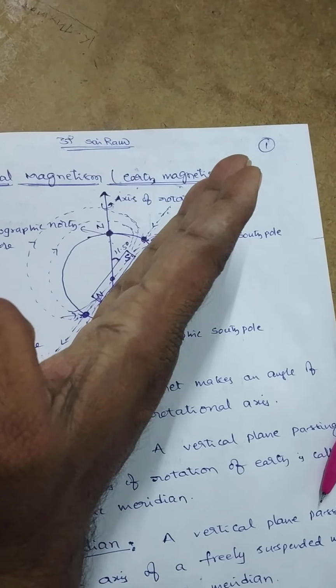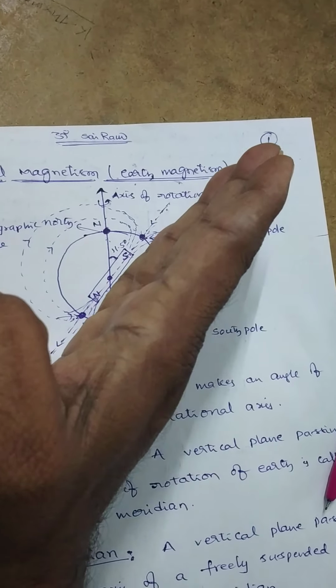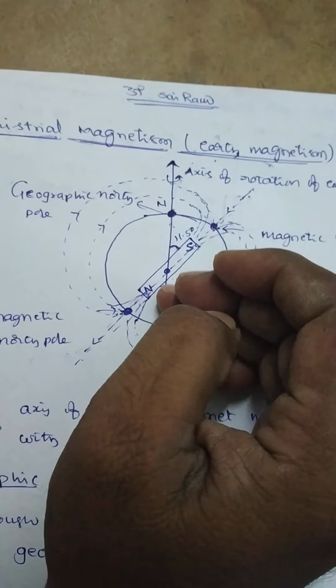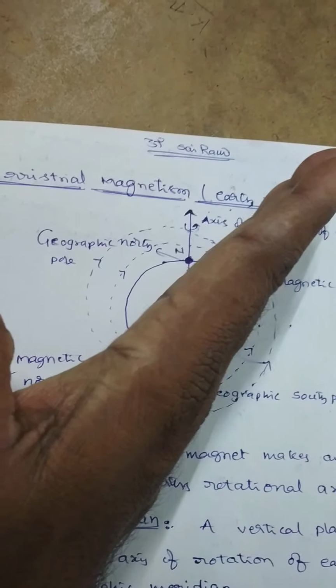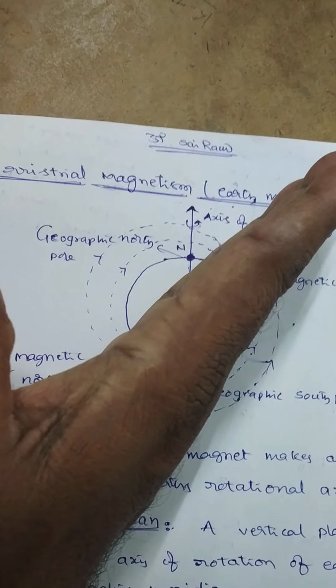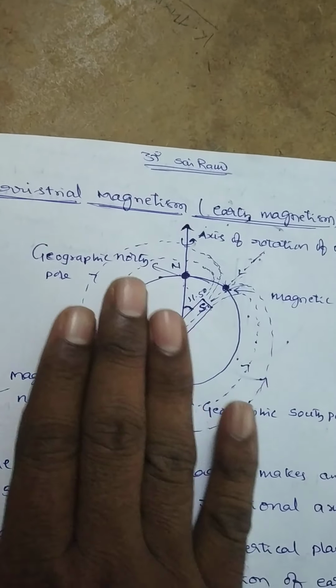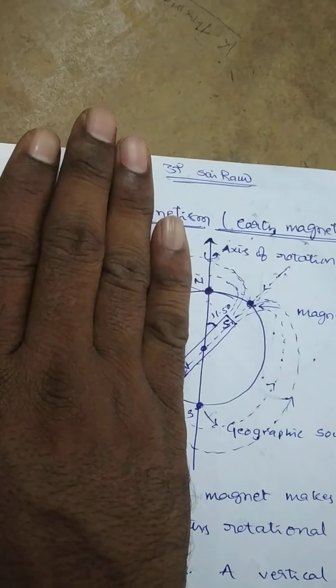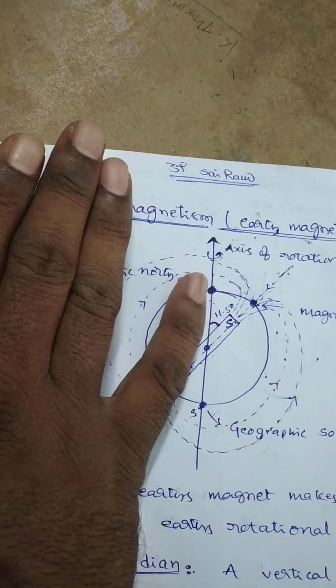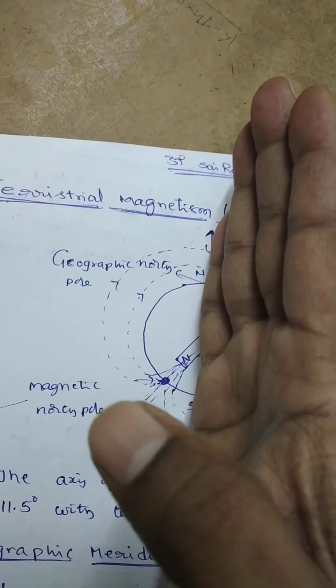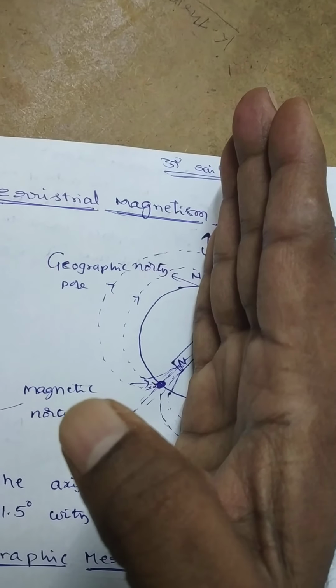This is the vertical plane passing through the magnetic north and south poles of Earth, taken as the magnetic meridian. Also, a vertical plane passing through the geographic north and south poles of Earth is called the geographic meridian.